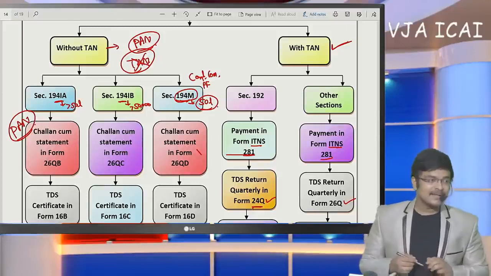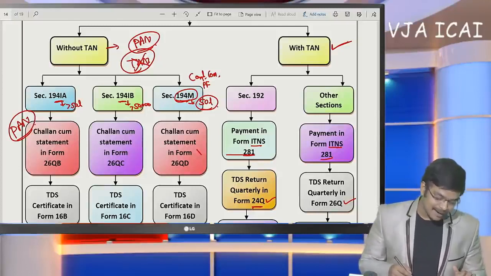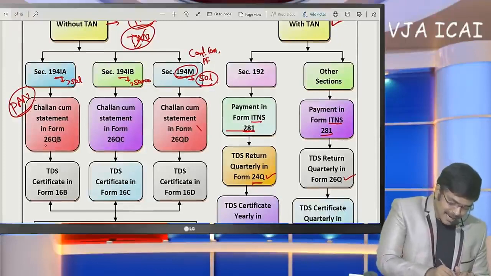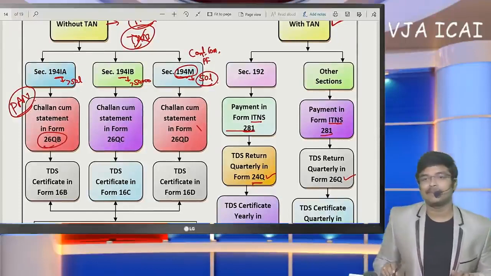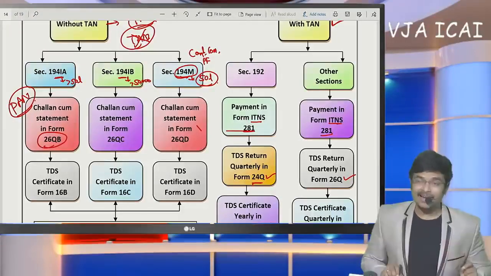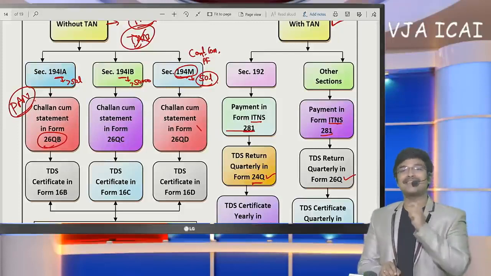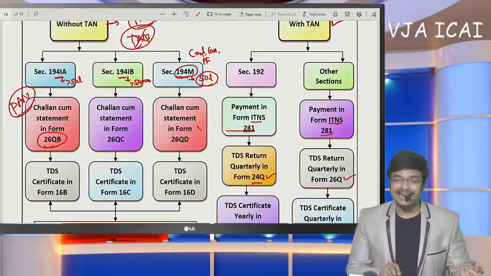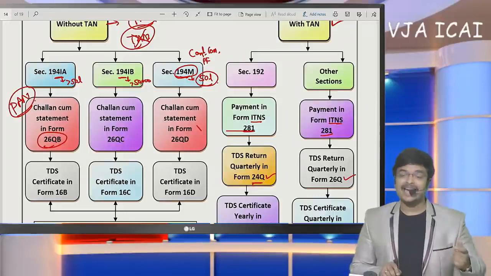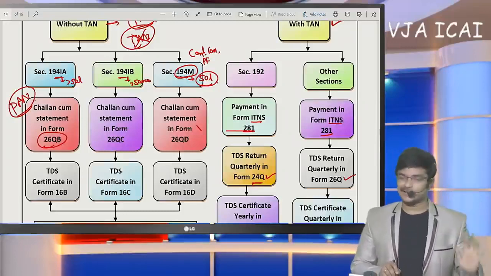In this case, this 1% TDS has to be remitted in the challan cum statement in form 26QB, based on the PAN of the transferor and the PAN of the transferee. Without TAN, this is the challan and this is the TDS return also.